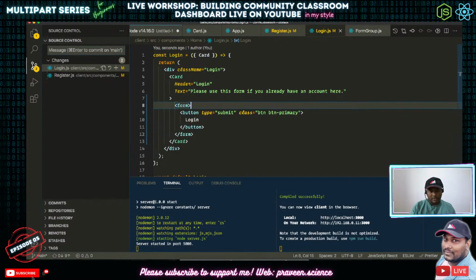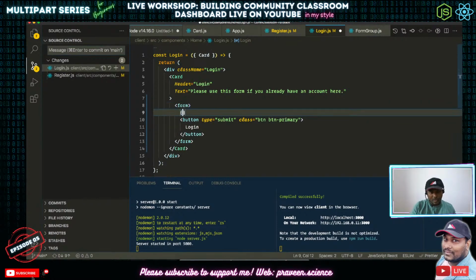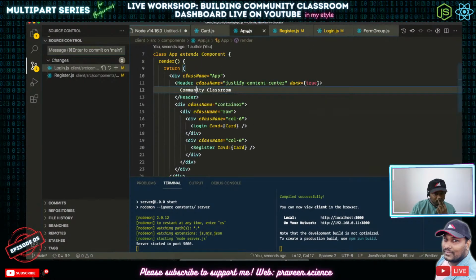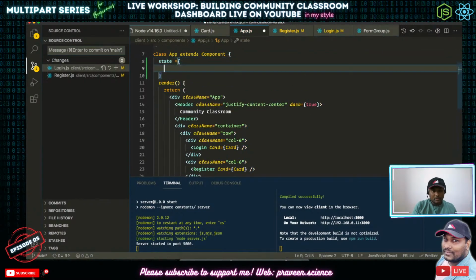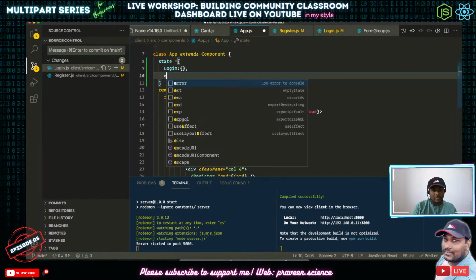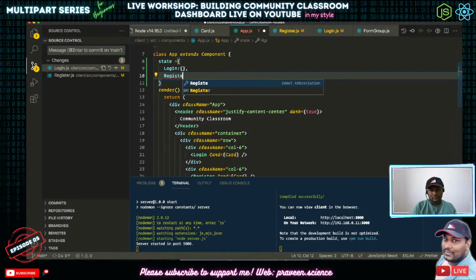So what we will be doing here is we want these things for our login forms. Let's use a state. Okay, the state will have both login, register, and we might have errors.